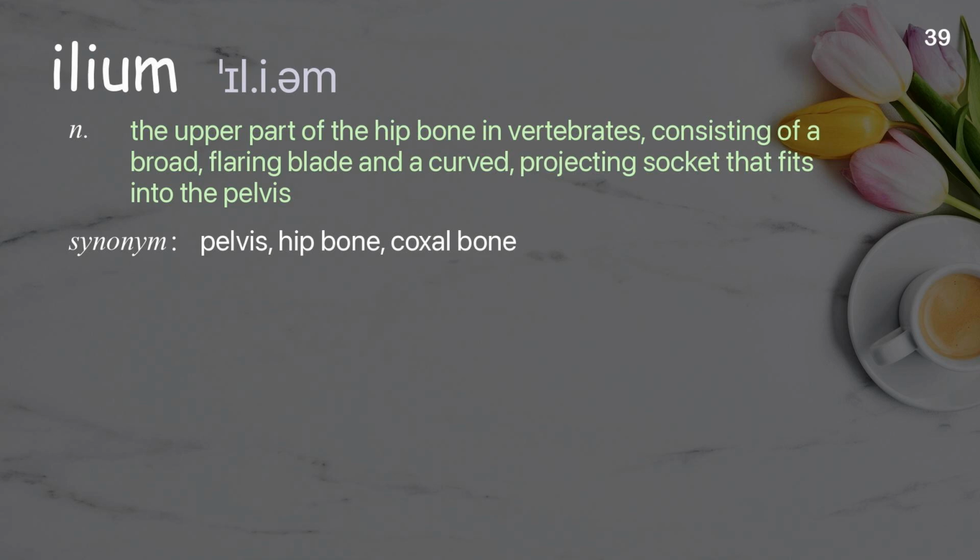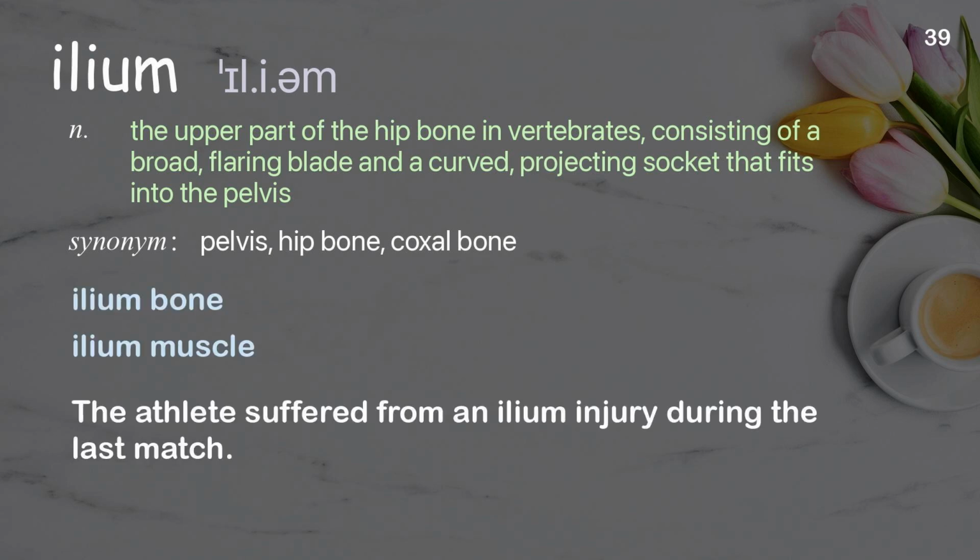Ilium: the upper part of the hip bone in vertebrates, consisting of a broad, flaring blade and a curved, projecting socket that fits into the pelvis. Examples: ilium bone. Ilium muscle. The athlete suffered from an ilium injury during the last match.